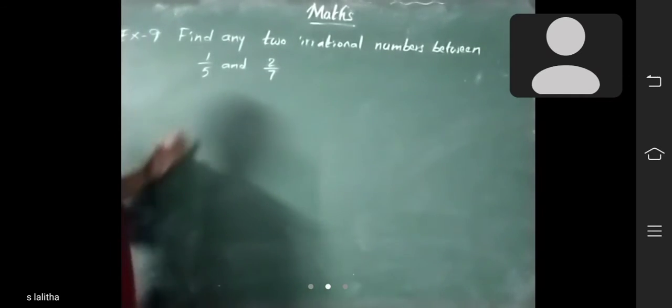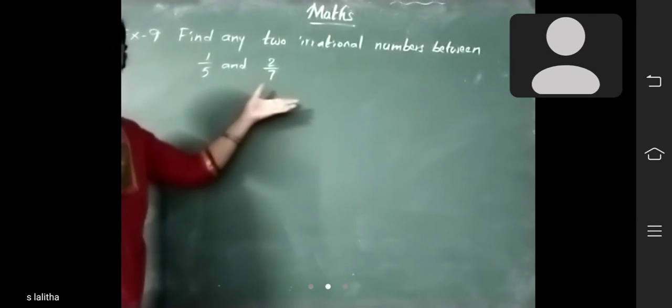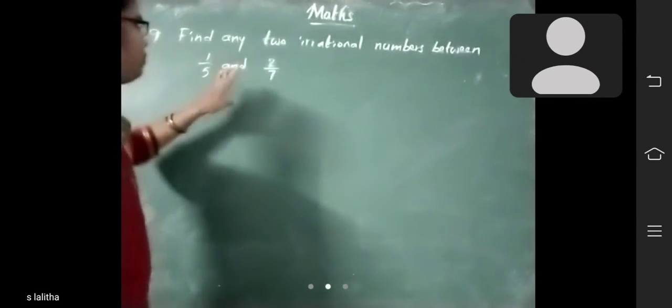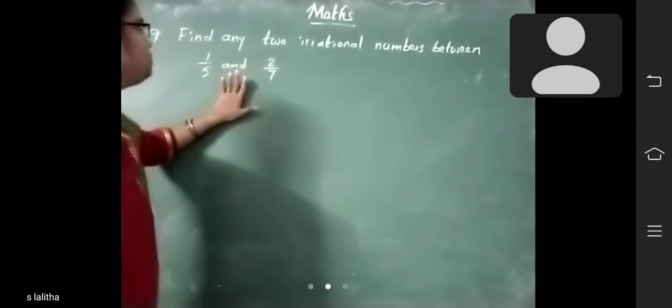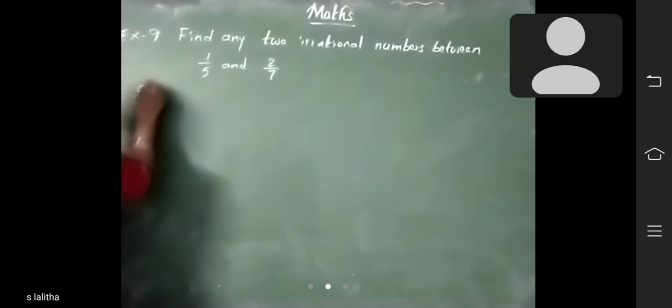So you have to find any two irrational numbers between these two numbers. These are in the form of p by q, so these are rational numbers. Between these two rational numbers, you have to find any two irrational numbers.